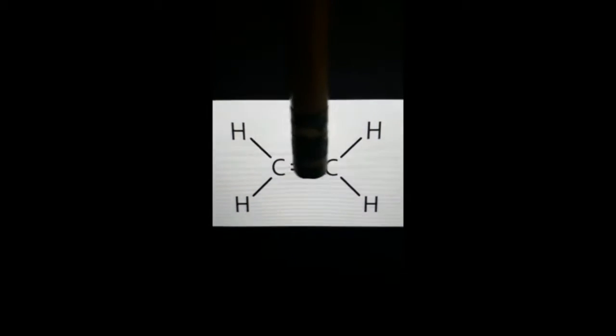Alkenes are organic compounds that consist of carbon and hydrogen atoms with one or more carbon-carbon double bonds in the chemical structure. Alkenes are unsaturated hydrocarbons. They are hydrocarbons because they are made of only carbon and hydrogen atoms, and they are unsaturated because they have one or more double bonds in their chemical structure. An example of an alkene. This one is ethene, and as you can see, here is the bond between the carbon and the hydrogen atoms.